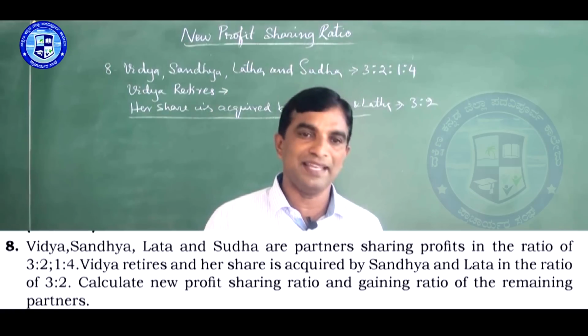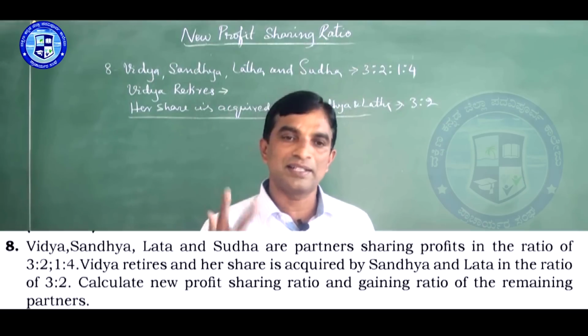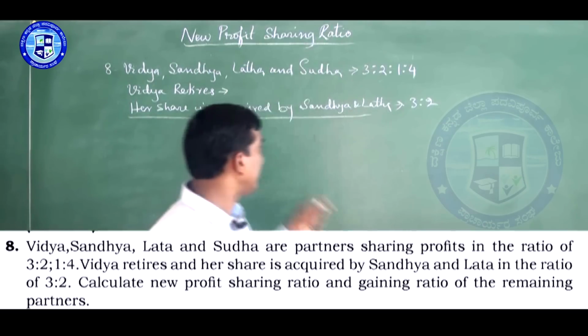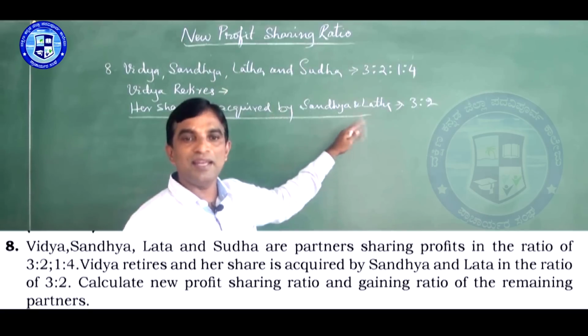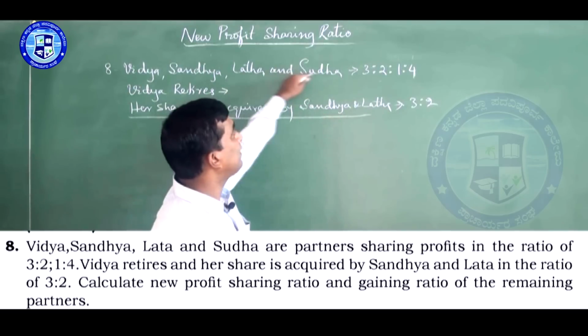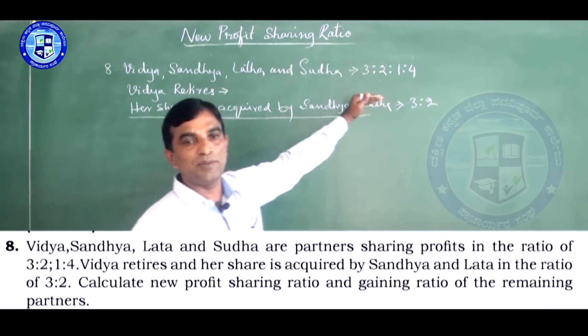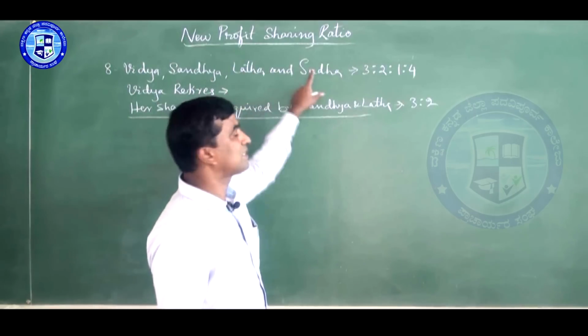Only they will gain. So while calculating gain ratio, you will get gain ratio of only two partners, Sandhya and Lata. New ratio of the remaining three partners you also have to find out. But one partner's old ratio itself will be the new ratio. Who's that? That is Sudha's.